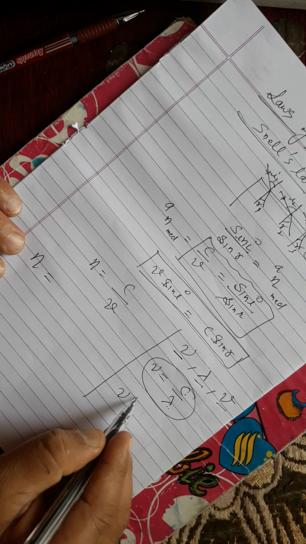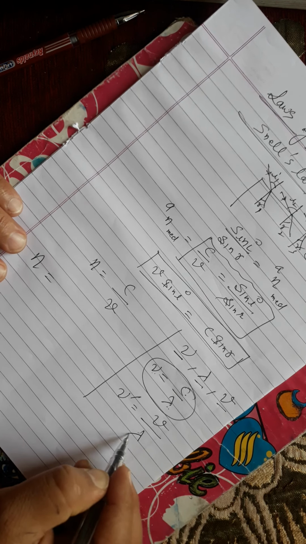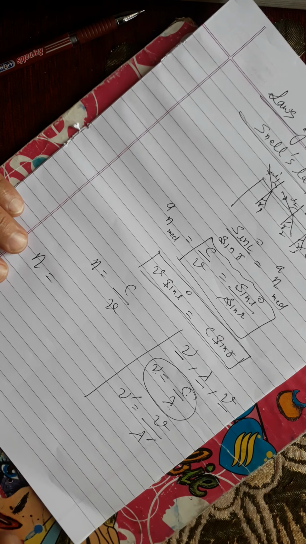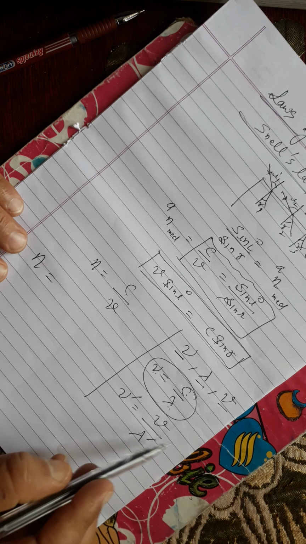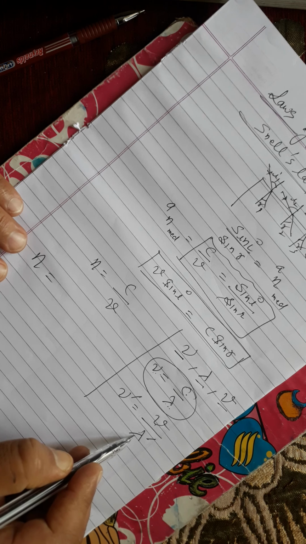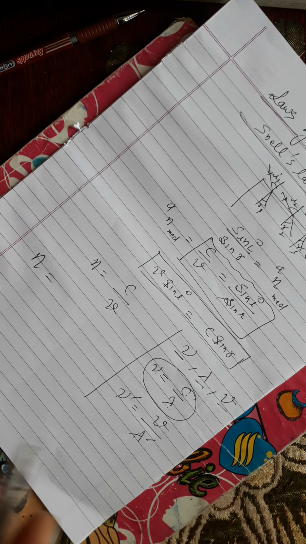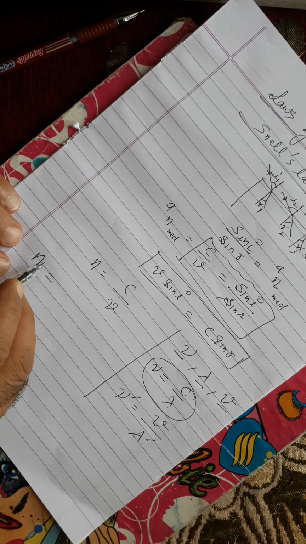Let me call this now nu dash when the speed is v and then the wavelength is lambda dash, because in any other medium the speed of light changes to v and the wavelength should change to lambda dash, and the frequency should change to nu dash. We are coming to the point that frequency does not change, but just for our mind we are doing this. Okay, so this is c.